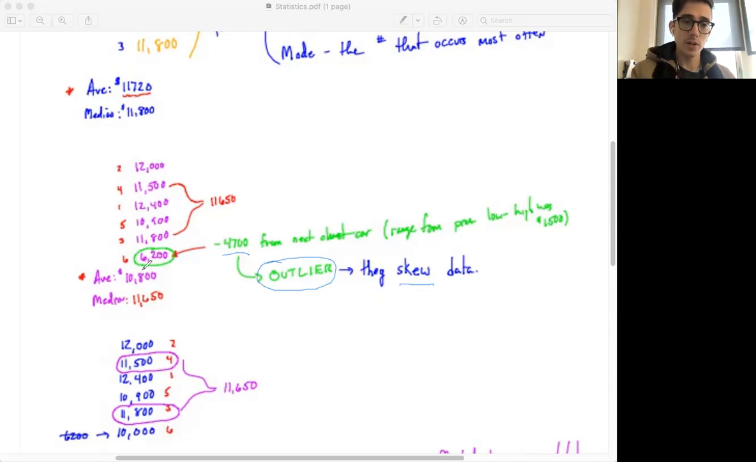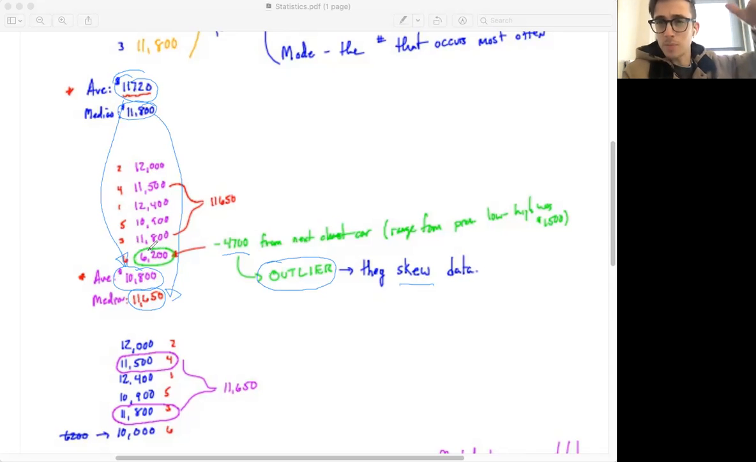They'll throw off the average, because now this average just dropped from 11,720 down to 10,800. And the median has also shifted slightly. So notice this term, although it seems like a wonderful deal, is messing up our data, making us think that the car is maybe not worth that much. But maybe this person who's offering it for $6,200 just doesn't know what their car is worth. Maybe we're getting lucky in that sense.